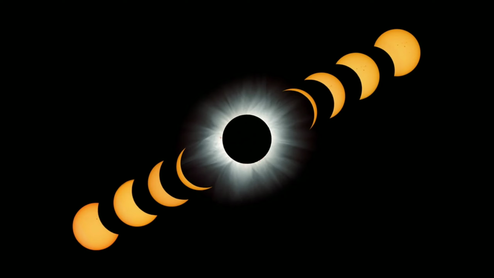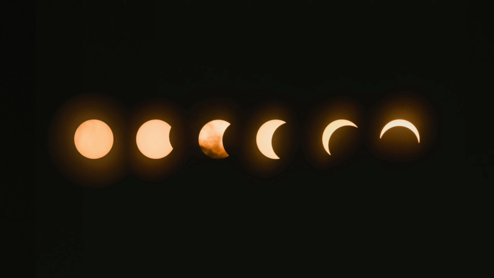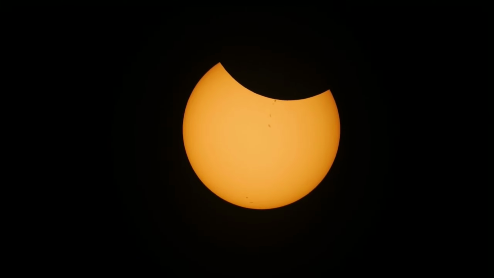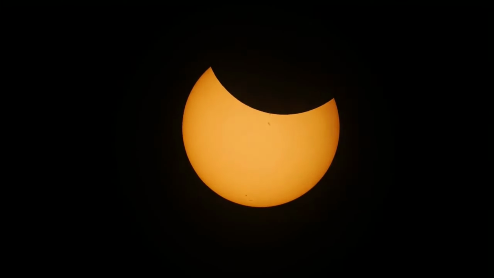So today's topic is solar eclipse and the process of solar eclipse, when the moon occurs between the sun and the earth. So this is the process. In this process, the moon's shadow covers the earth. Because of the rotation of the moon around the earth, you might think there would be a solar eclipse every month, but it's not going to happen, as we all know.